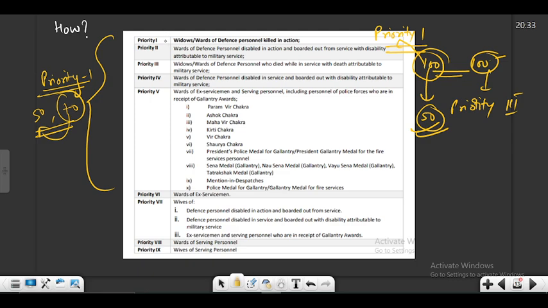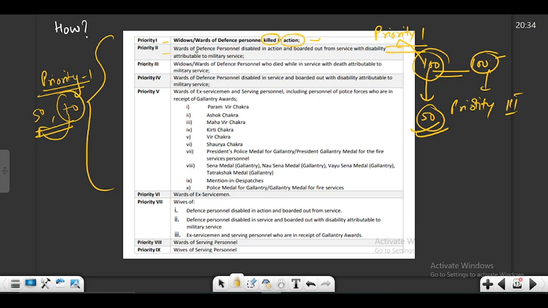So priority 1 includes basically your widows/wards of defense personnel killed in action. So action is basically a war-like situation where there is an active involvement of the forces. Okay. Priority 2 includes wards of defense personnel. So this is where a person gets killed, so he or she will be in the first priority.